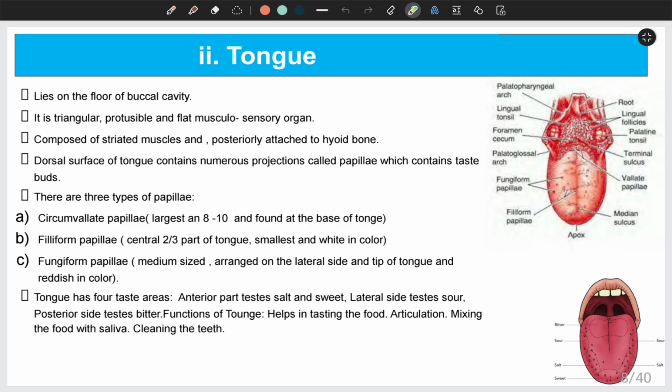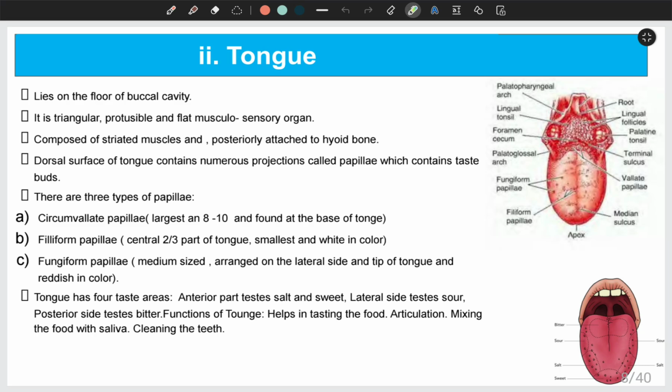The anterior part of the tongue has taste buds which can taste sweet taste. Similarly, the anterior lateral part of the tongue can taste salty taste. Similarly, the lateral side of the tongue can taste sour taste, and the posterior part of the tongue has taste buds which can taste bitter taste.